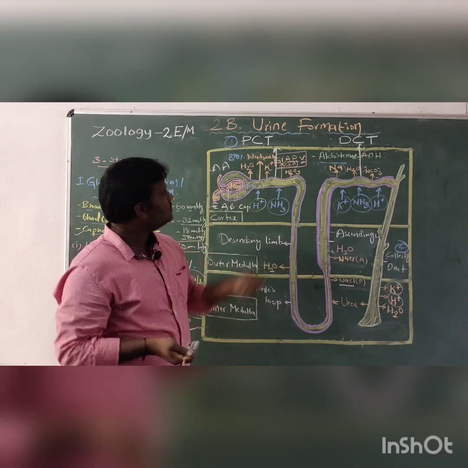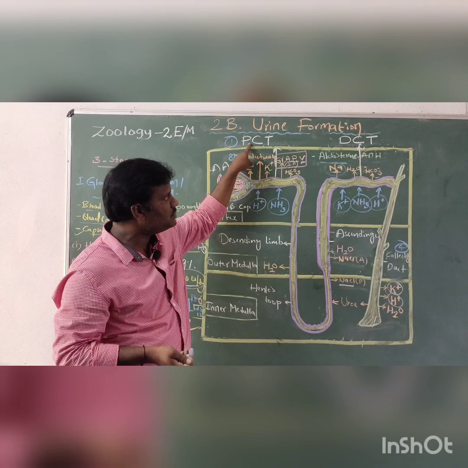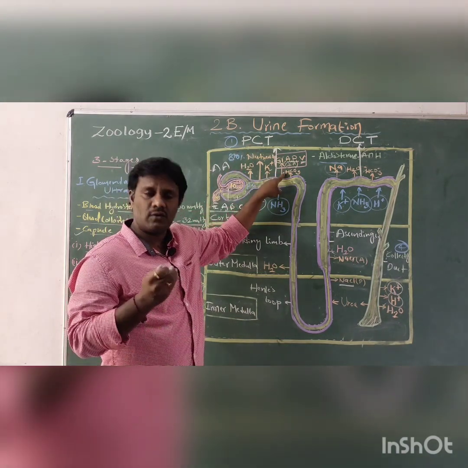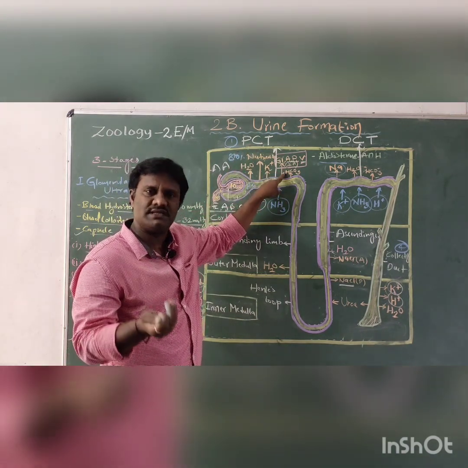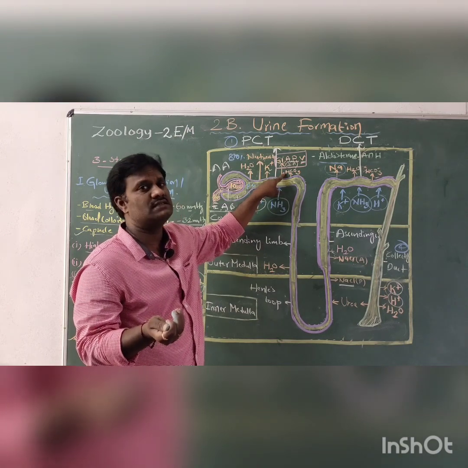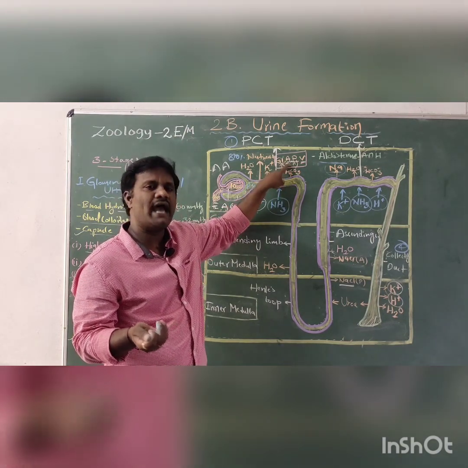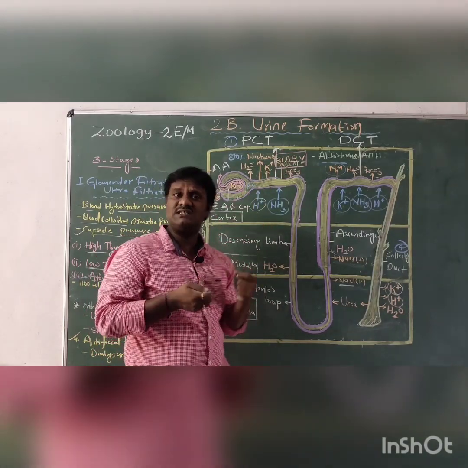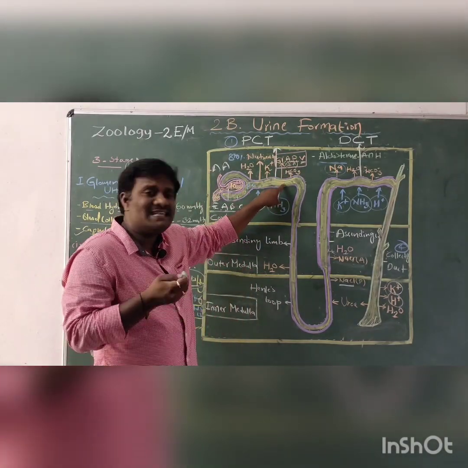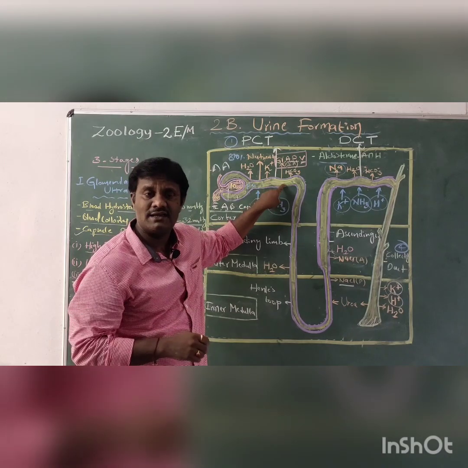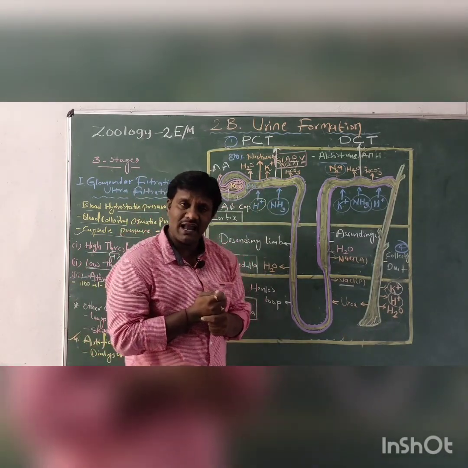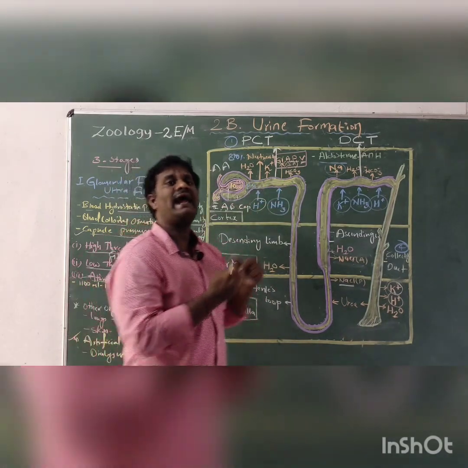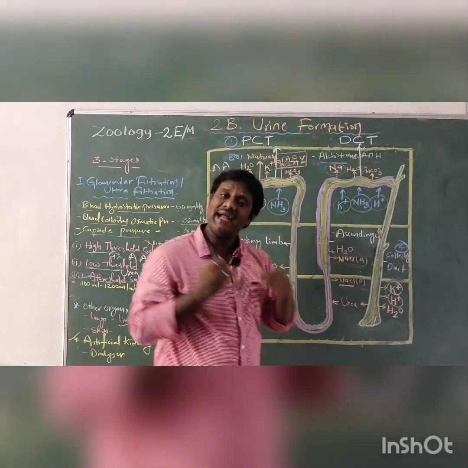So in this proximal convoluted tubule, these macromolecules, what are they? Glucose, amino acids, proteins, and vitamins are large particles, so they cannot enter our body easily. They are reabsorbed with the help of secondary active transport.